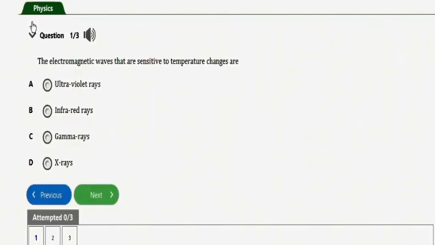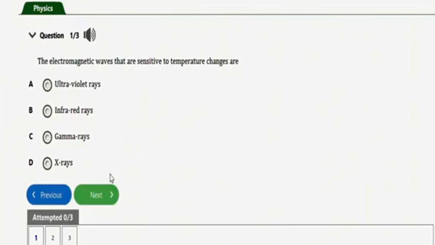we have option A to be ultraviolet rays, option B to be infrared rays, option C to be gamma rays, option D to be X rays. So guys, the correct option to this question is option B, which is infrared rays. Infrared rays are electromagnetic waves that are sensitive to temperature changes.